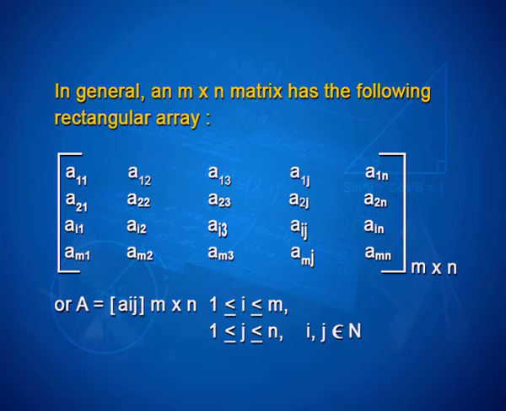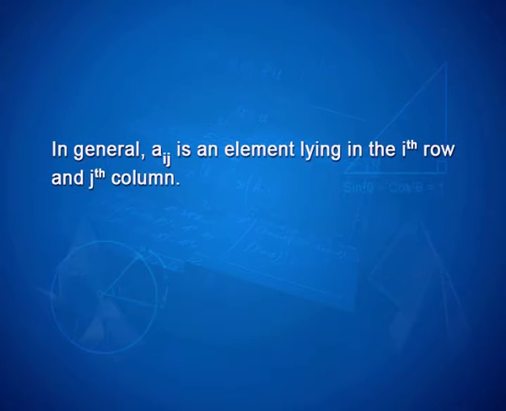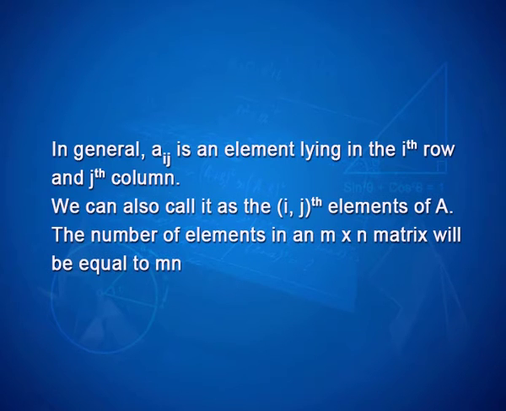or A is equal to [aij] of order m by n, where i lies between 1 and m and j lies between 1 and n, where i and j belong to natural numbers. In general, aij is an element lying in the ith row and jth column. We can also call it the ijth element of A. The number of elements in an m by n matrix will be equal to m into n or mn.